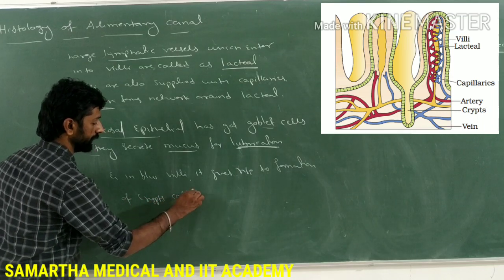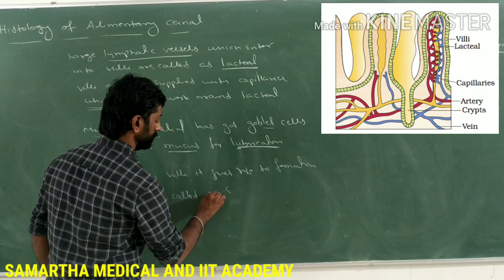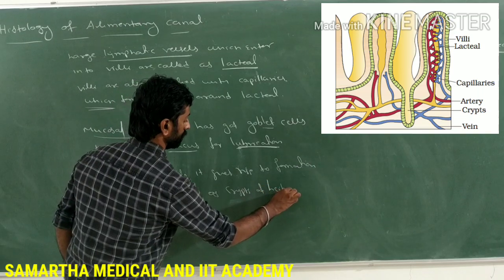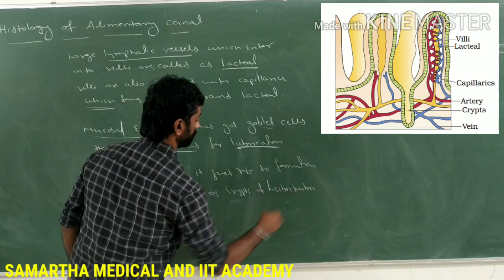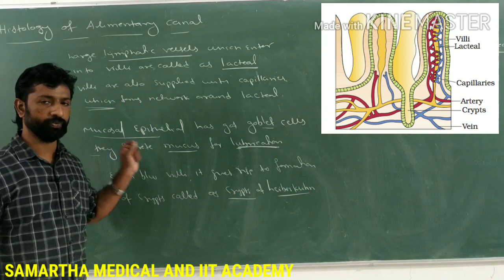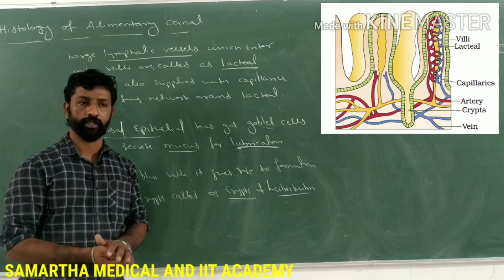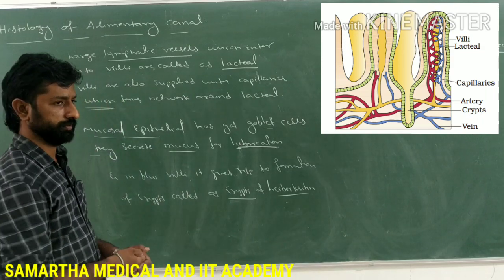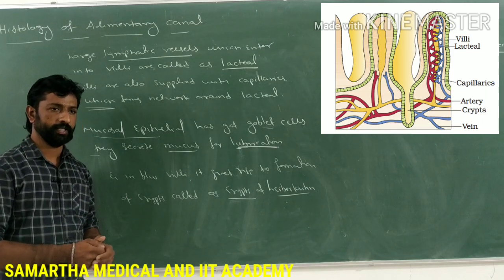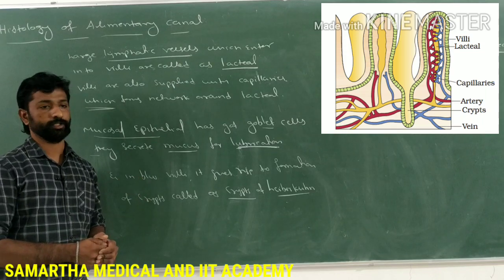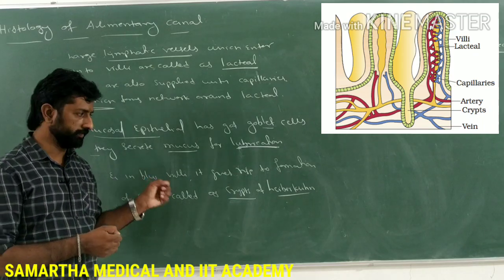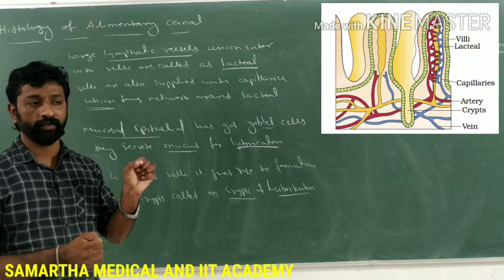Those crypts are called crypts of Lieberkühn. And these crypts of Lieberkühn, along with the mucus, play a very important role in secreting the digestive enzymes. Such a set of digestive enzymes together is called succus entericus or the intestinal juice, which plays a significant role in the final digestion of the food.